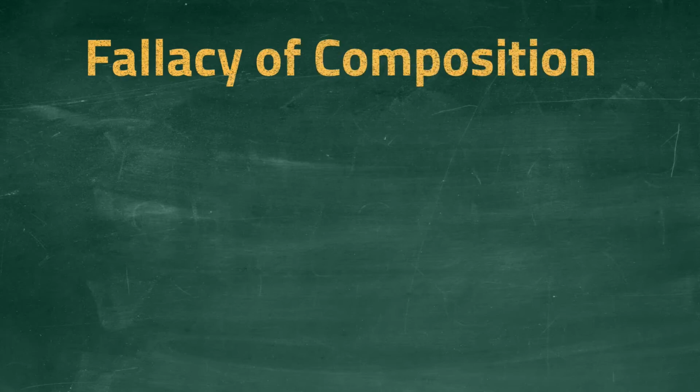In English, the word composition refers to the makeup or ingredients of an object. A piece of music, for example, is composed of many musical notes. The notes are the ingredients that combine to form the whole piece of music. Misunderstanding the relationship between the whole and its composite parts is the basis of this fallacy. The general form is as follows.